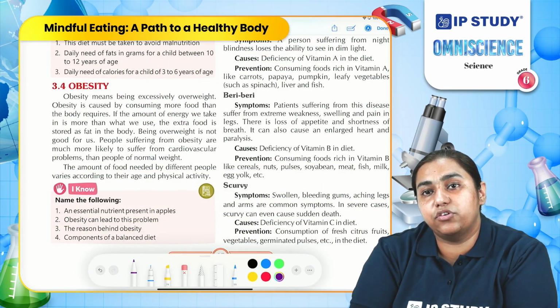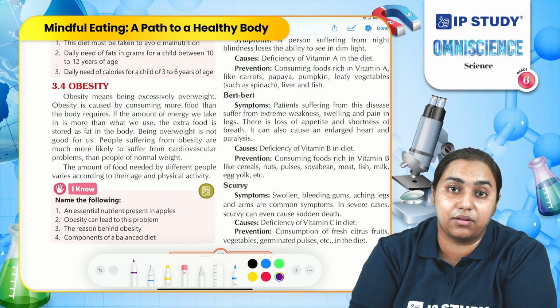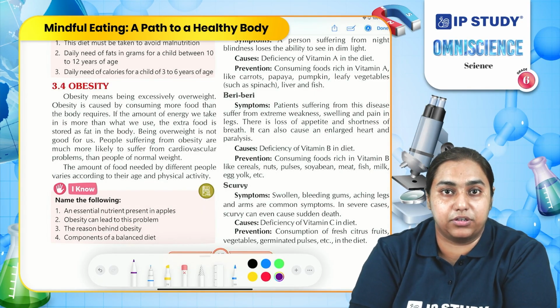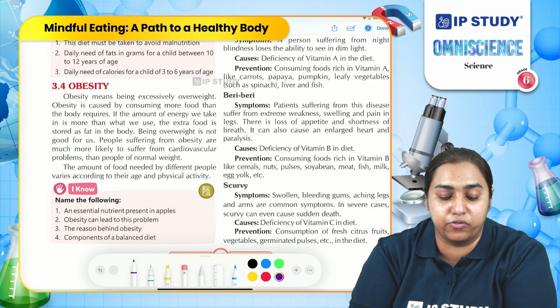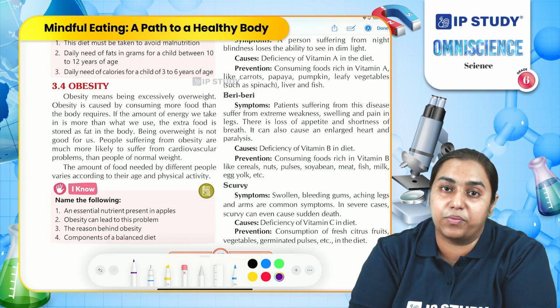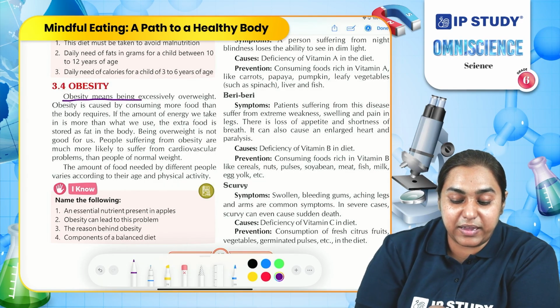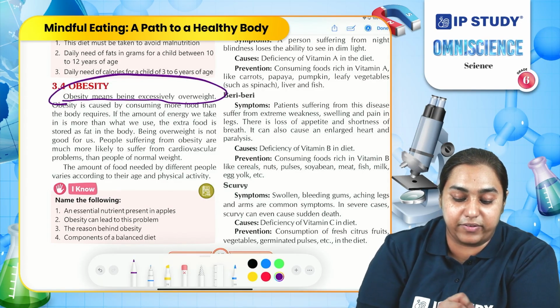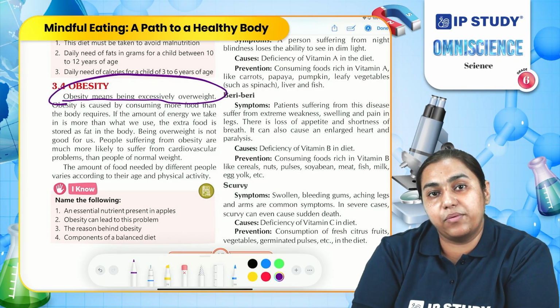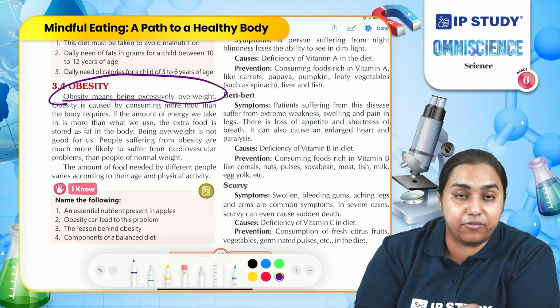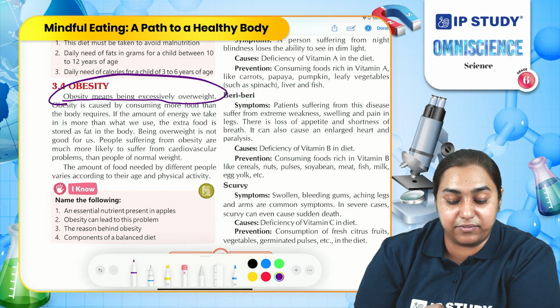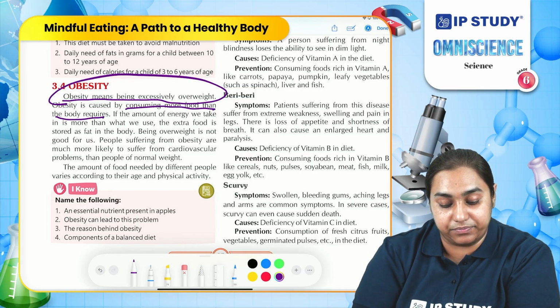What will happen if you eat an excess amount of food than your required food? Well, when you eat less food, you get malnutrition. But if you eat excess food, you become obese. First you become overweight, then you become obese. Obesity means being excessively overweight. When do we become obese? We become obese when we consume more food than our body requires.